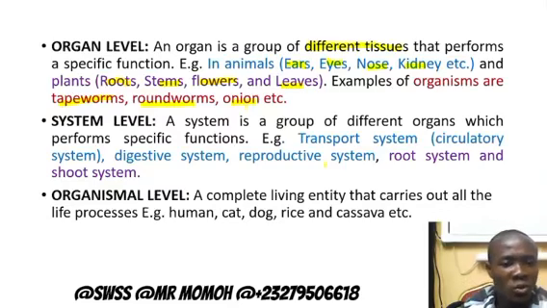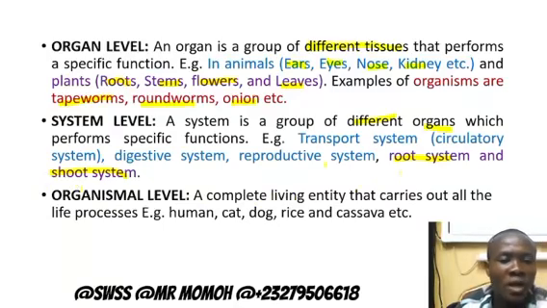The next level we are going to talk about is the system level. As we said, a system is also a group of what? Different organs that come together to perform a specific function. For example, the transport system is responsible for transport of substances within the body. We have the digestive system that is responsible for digestion of food, and the reproductive system that is responsible for reproduction. And in the plant, we have two systems: the root system and the shoot system. The root system is the part found below the soil, and the parts found above the soil are part of the shoot system.